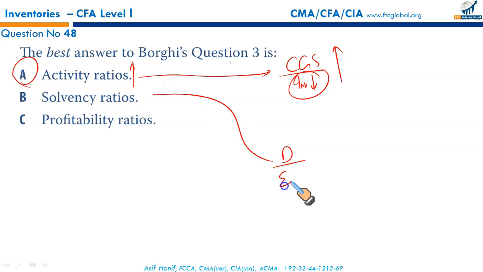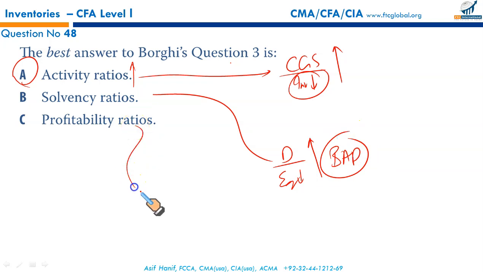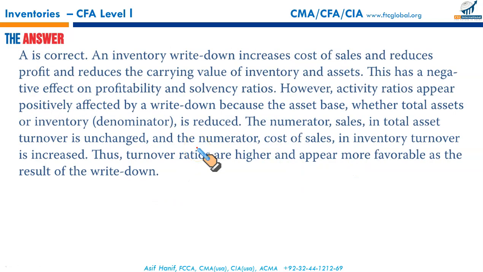Debt to equity. When inventory is written down, it's a loss, it reduces your equity. So having a lower denominator means this ratio would go up, and having a higher debt to equity ratio is bad. Then profitability ratios, of course, when you write off, it's a loss, your profits fall. So profitability ratios lowered are not good. So the only correct option is A. A is the right answer.